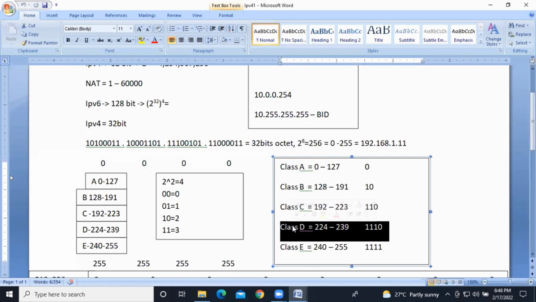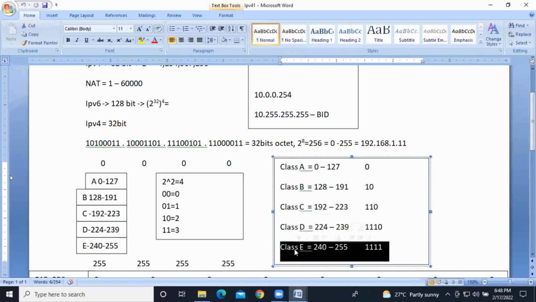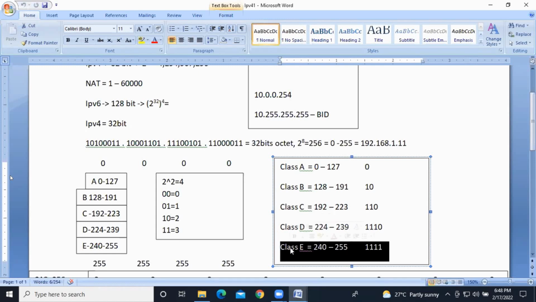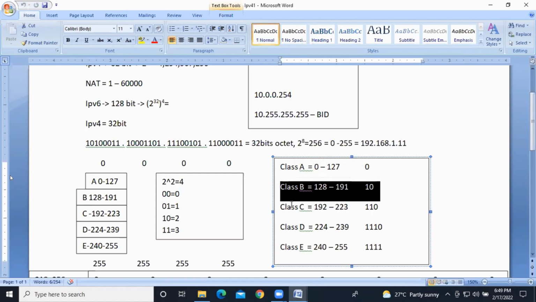Class E is for research and development, R&D purposes. Class D and class E, as an administrator, we are not going to use. As an administrator, we are going to manage the LAN and WAN, so class A, class B, and class C we are going to manage. No need to bother about class D and class E.